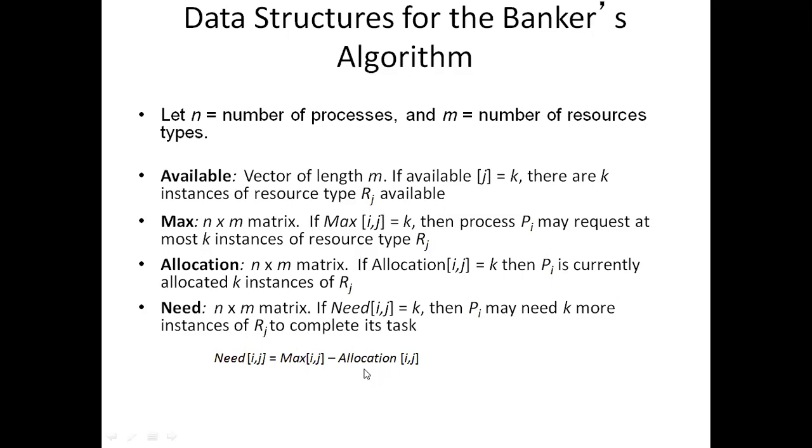Allocation means the operating system allocates these many resources. So how can we get the need? Need means maximum minus allocation. For example, 10 resources requested, but 6 are allocated. 10 minus 6, still 4 required to complete the task. That is called need. Available means the total number of available resources in a machine. Max means the maximum resources required for the process to complete the task. Allocation means how many are already allocated. Need means how many the process still requires after allocating the resources.